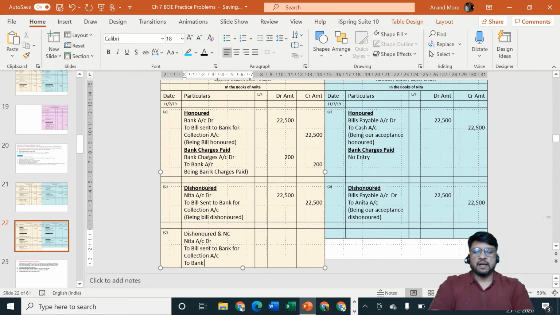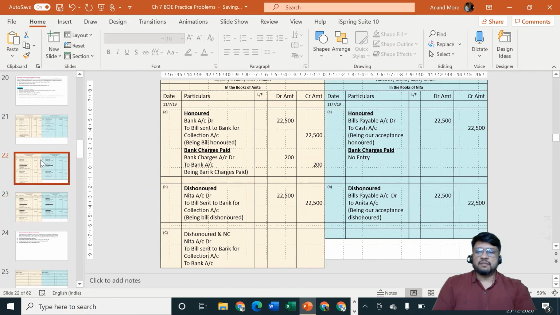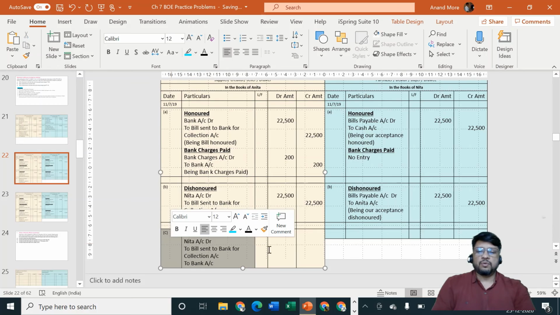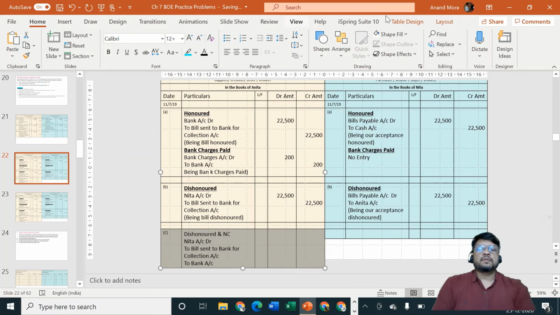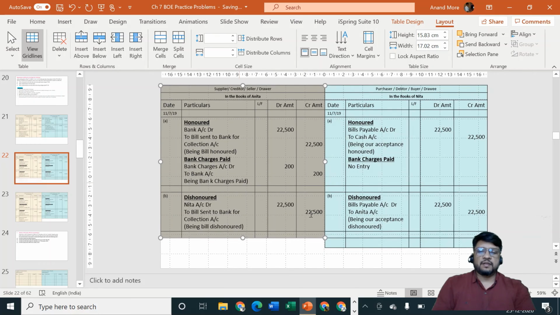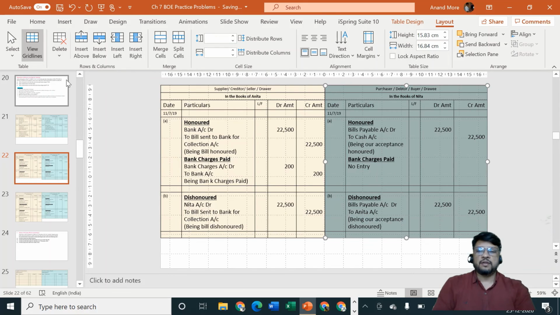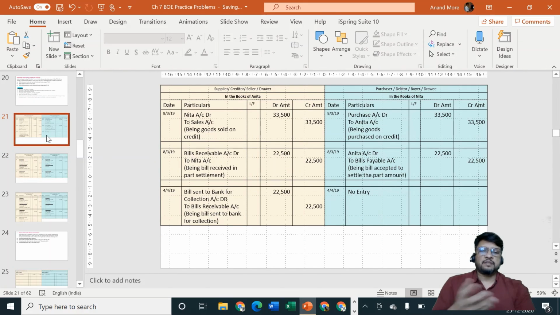To bank account. I don't think I'll be in a position to complete it on the same page, so let me duplicate the slide. I'm going to remove this, so it will be easy for us to write down, because there are too many different things to be written. I don't want it to look haphazard. In this slide you can see the first three entries which are constant.